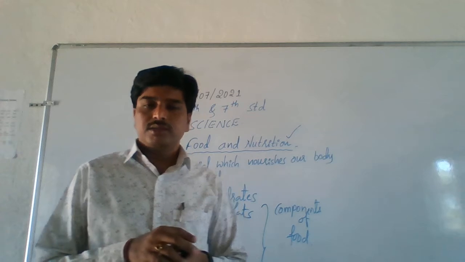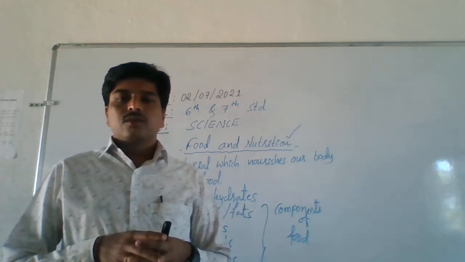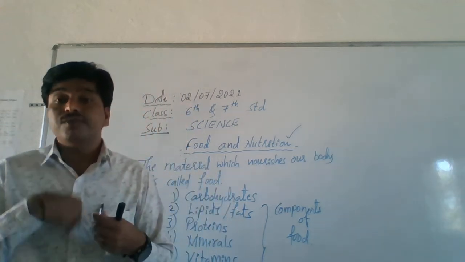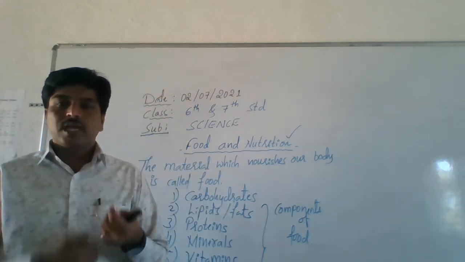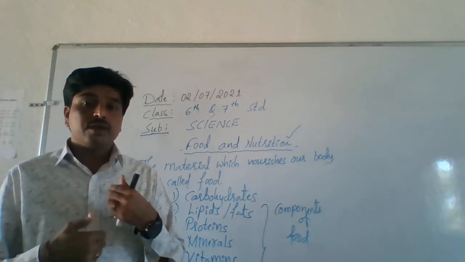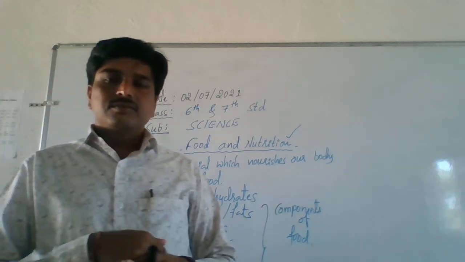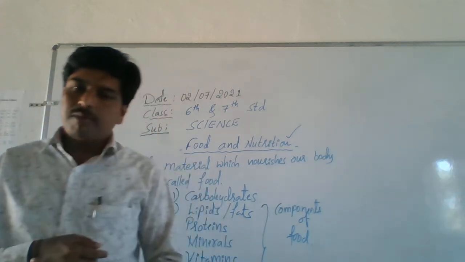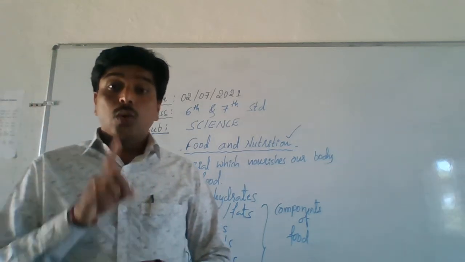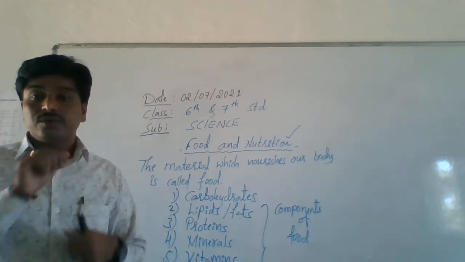Autotrophic nutrition means the organisms which are capable of producing their own food show autotrophic nutrition. You know which are those? Very simple. Green plants. Remember students, only green plants are capable of producing their own food.